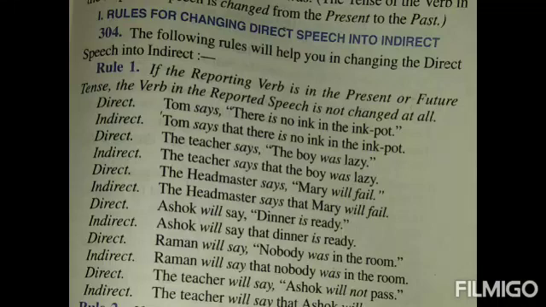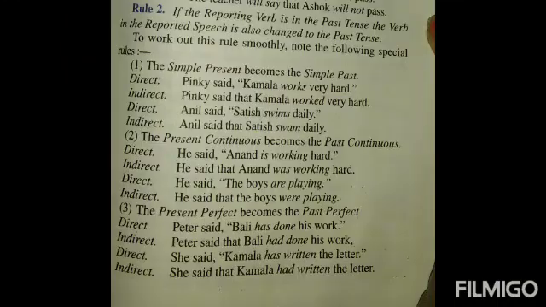Just see the example. Tom says, there is no ink in the ink pot. Because Tom says is the reporting verb and it is in present tense, the indirect will be: Tom says that there is no ink in the ink pot. Meaning this is not changed. Just see another example. The teacher says, the boy was lazy. Because the reporting verb says is present tense, that the boy was lazy will not change.